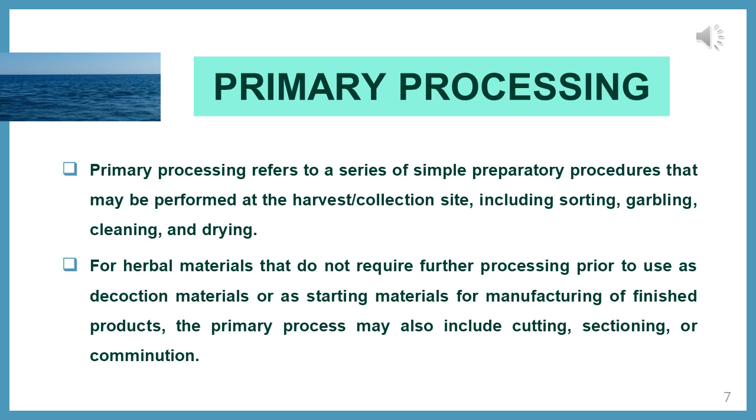Okay, primary processing means nothing but a series of simple preparatory procedures that may be performed at the harvest or collection site itself, including sorting the correct raw materials without adulteration, next garbling, cleaning and drying.